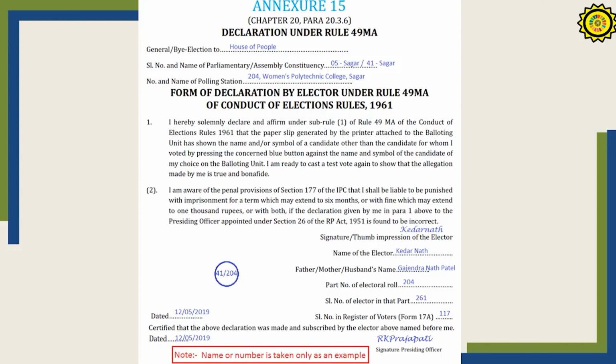If he is making a wrong statement, and it is found that his claim is wrong, then he is liable to imprisonment of 6 months along with a fine. So this has to be read to him, and then he should sign. Only after that must the test vote be conducted.